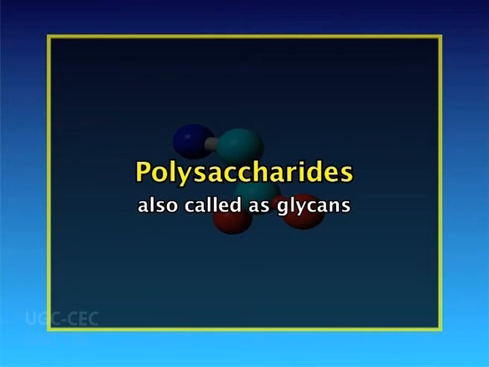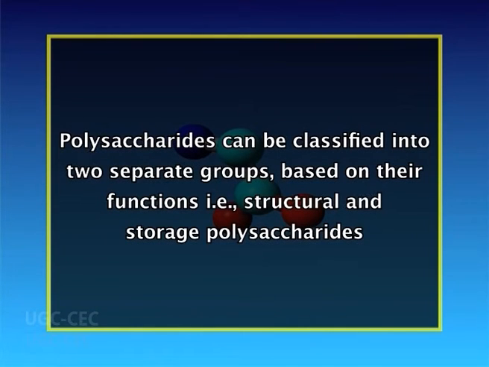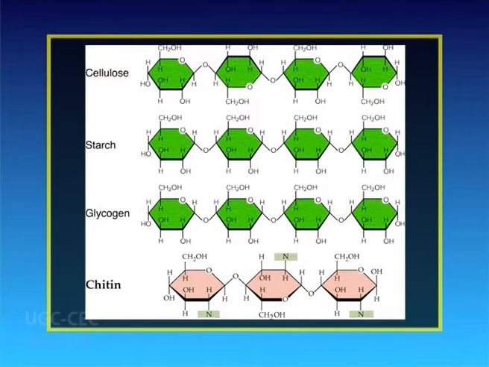Polysaccharides are also called glycans. They are usually polymers and consist of thousands of repeating glucose units. They can be classified into two separate groups based on their functions, that is structural and storage polysaccharides. Structural polysaccharides provide mechanical stability to cells, organs and organisms. Storage polysaccharides serve as carbohydrate stores that release monosaccharides as required.